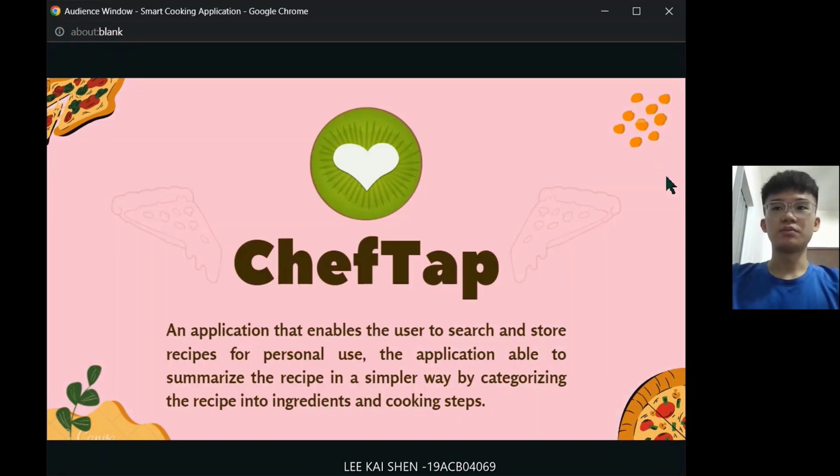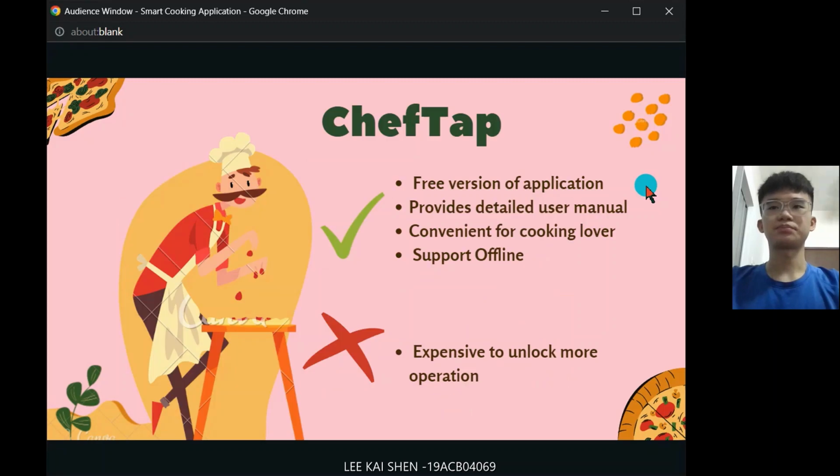For the last application review, Chef Tab is an application that lets the users search and store recipes. The best part of this application is that it summarizes the recipe in a proper way by categorizing them into ingredients and cooking steps. The advantages of Chef Tab are that it is free of charge and provides a detailed user manual. The next one is that it is convenient for cooking lovers and can be used offline. However, it has one downside, which is that it is expensive to unlock the features. Now I'll pass my part to the next member.